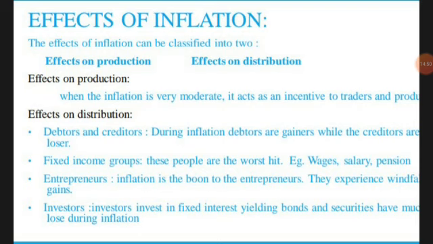Next, fixed income groups. Fixed income groups are those who have pensions, those on salary and wages. At the end or middle of the year they suddenly won't increase the salary. For them the salary will be the same. For them it is a loss. Next, entrepreneurs, businessmen, they will be happy because of windfall, suddenly they will have more profit, so they are the gainers. Next, the investors.